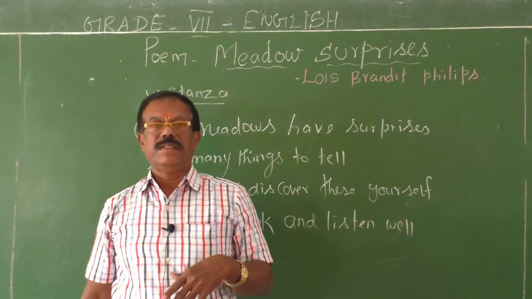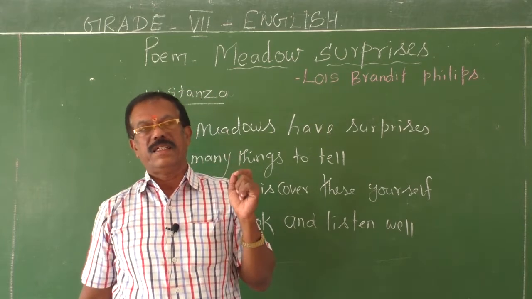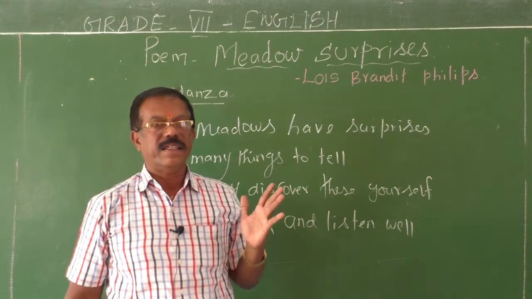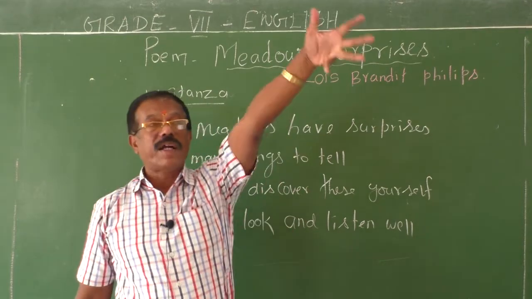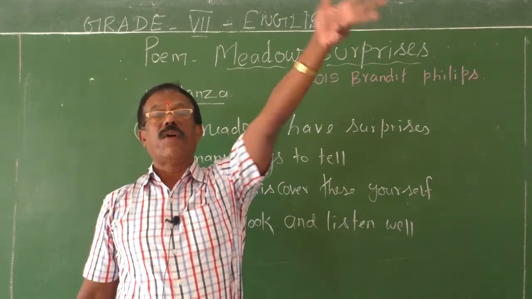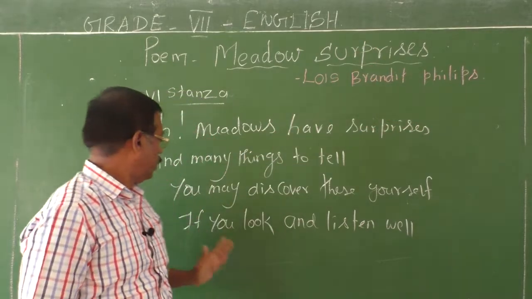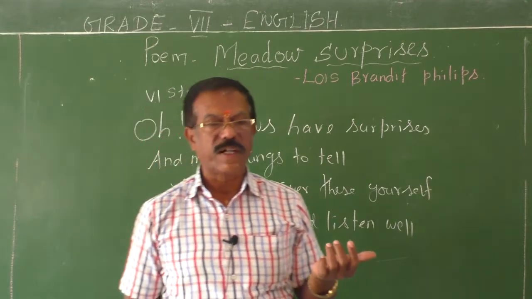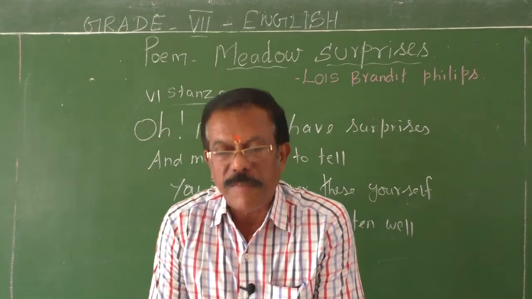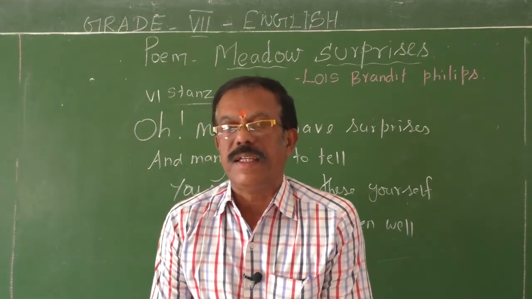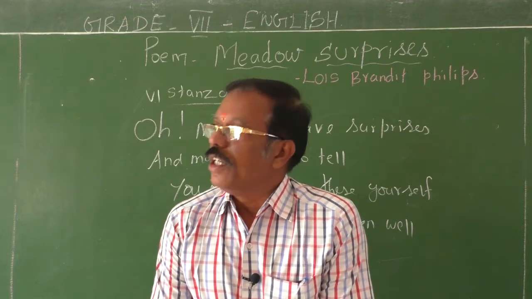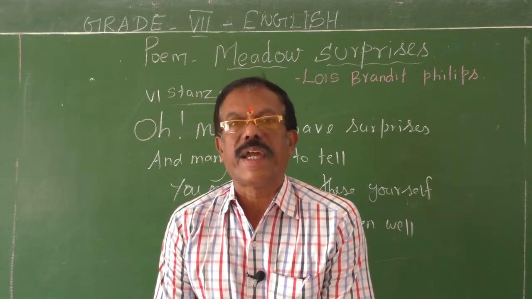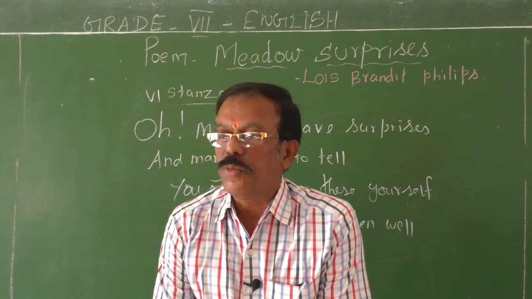That is important. You should have keen eyes. You should have sharp ears. Then only you can see, then only you can listen to what they want to show you, what they want to tell you. So if you look and listen well. So the last stanza, what the poet wants to say: meadows have many surprises, really speaking. If you go to the meadows, if you look at them, you can have a lot. Many surprises you can come across. You have to be with them.